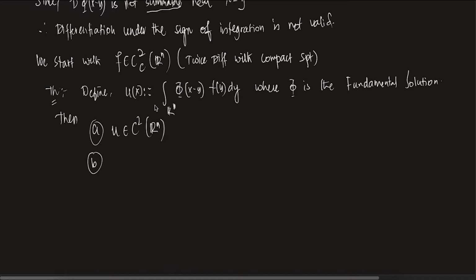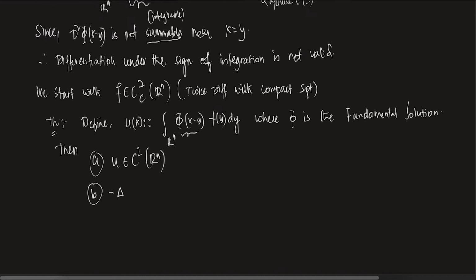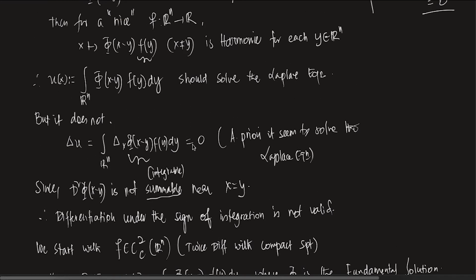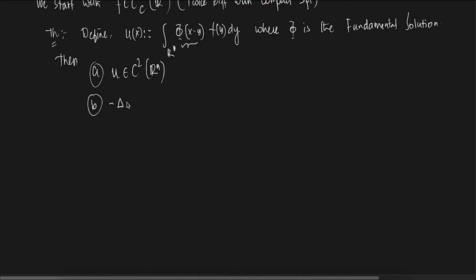See, if you define it like this, the twice derivative of phi has a singularity at x equals y. But still, it is saying that if you define u of x like this, then it has to be C2 of Rn. Moreover, u solves, we were trying to make u solve the Laplace equation, but actually it solves the Poisson equation in Rn.